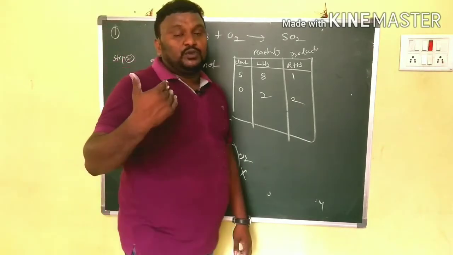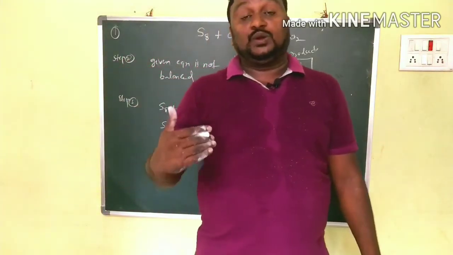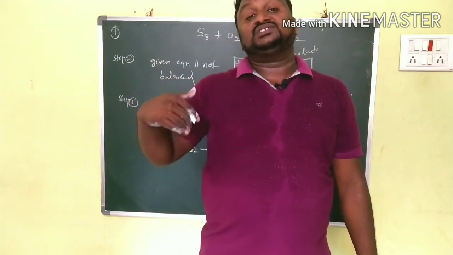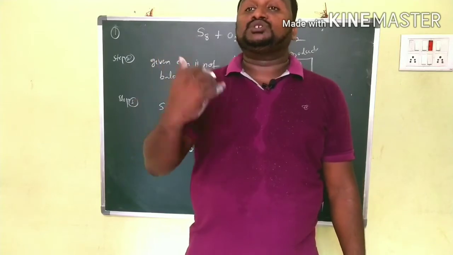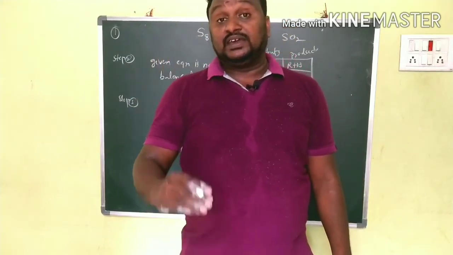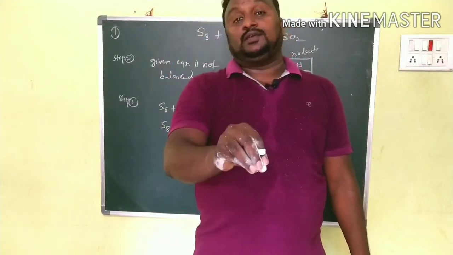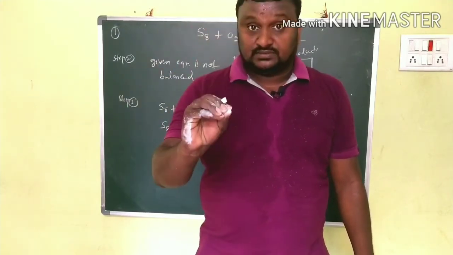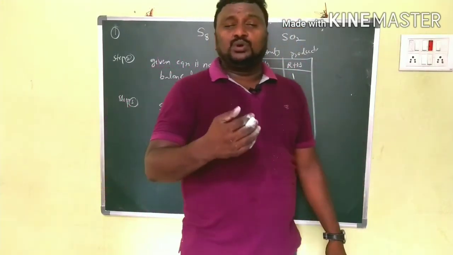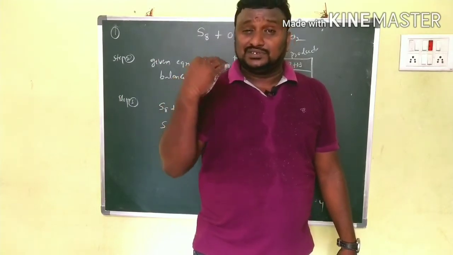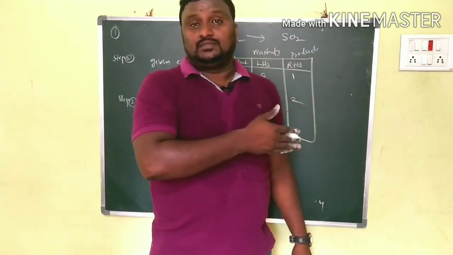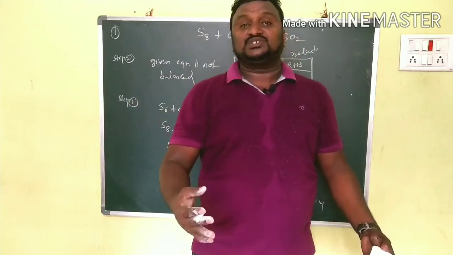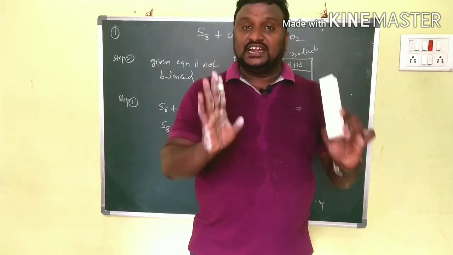During the balancing of an equation you never change the subscripts, because if you change the subscripts the entire compound changes. That's why you write coefficients only. Most students make this mistake. Their aim is only to equalize the elements, but they never think about whether it is right or wrong.